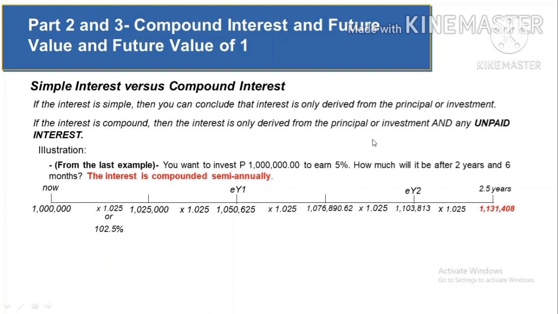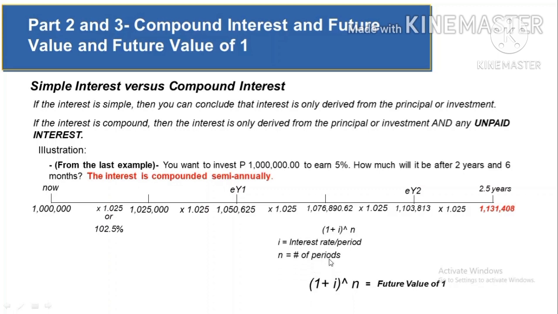When answering the question of how much will be the value of the investment after a specified period of time, just like this one, you can answer it with a timeline just like this one. But if we are talking about long periods of time, let's say for example, instead of 2.5 years, we consider 25 years, then it would be difficult to get the answer through a timeline, because you're going to consider 50 periods. So if this is the case, we can use the future value of 1. What is this? This is simply the formula (1 + i)^n, where i is the interest rate per period and n is the number of periods.